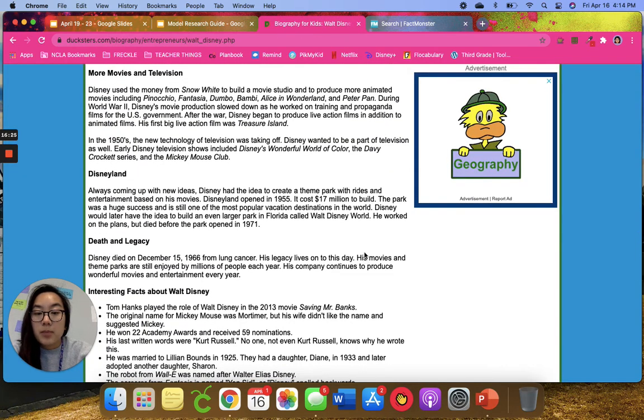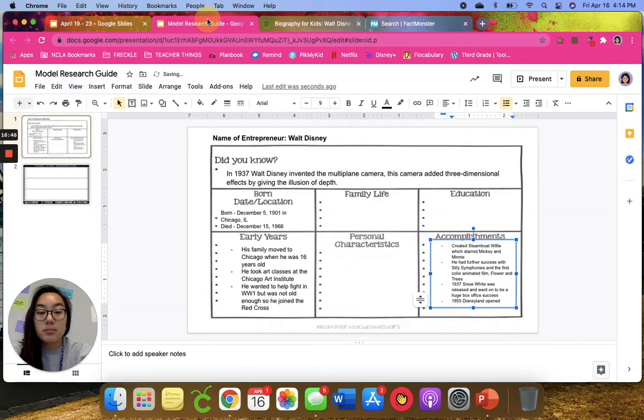Okay, and then it tells us how much it cost to build and that it was a huge success. And then even later, he had the plan for Walt Disney World in Florida, but unfortunately he did die before that was finished. But we could put that the park was opened in 1971.